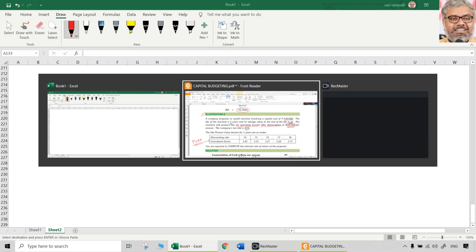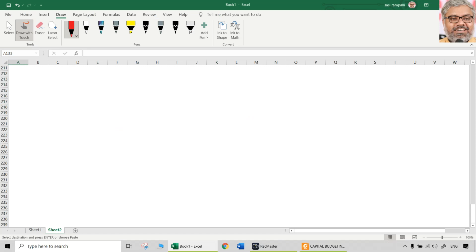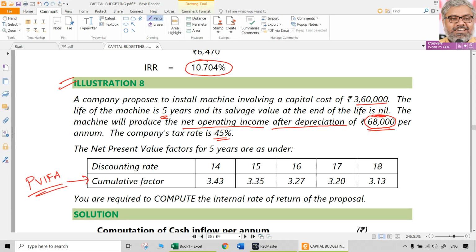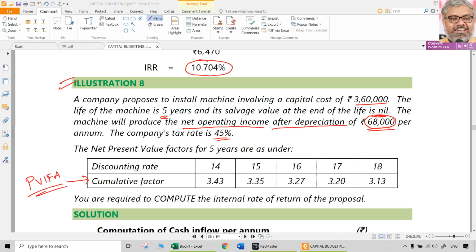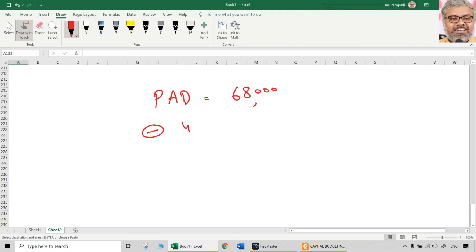What is given there in the question? Net operating income after depreciation, means profit after depreciation is given, but before tax, naturally. If it is given, it means after depreciation only. That is not after tax. It is only after depreciation. That is how much? 68,000. That is profit before tax also you can call it. Right? From that deduct tax. That is how much? 45%.